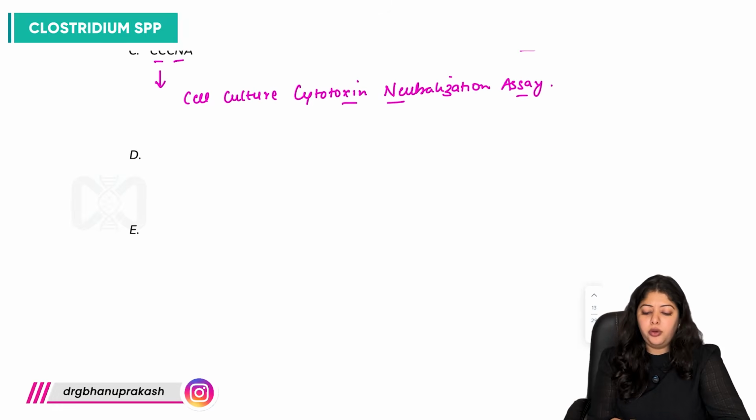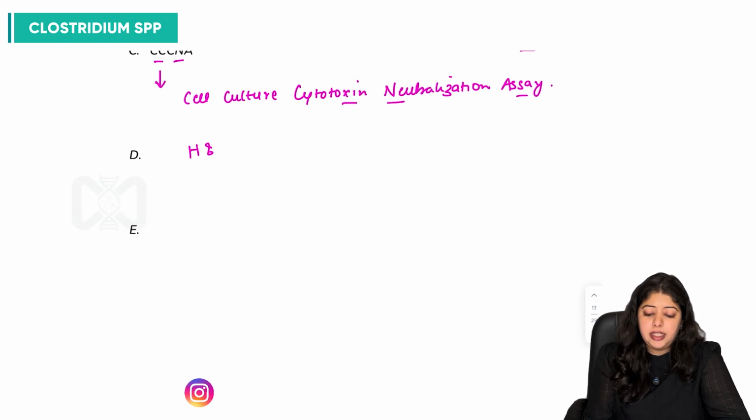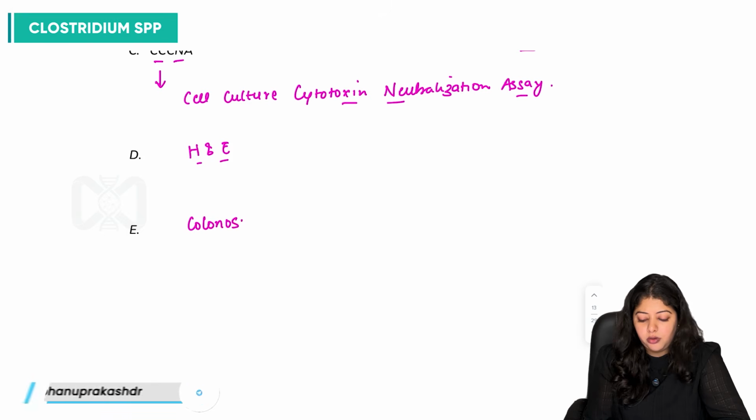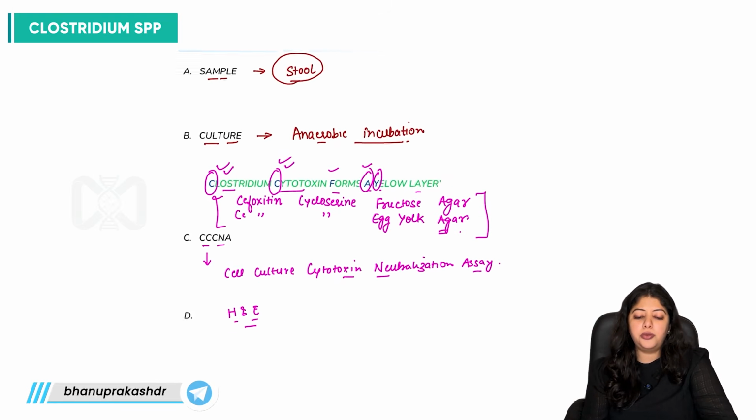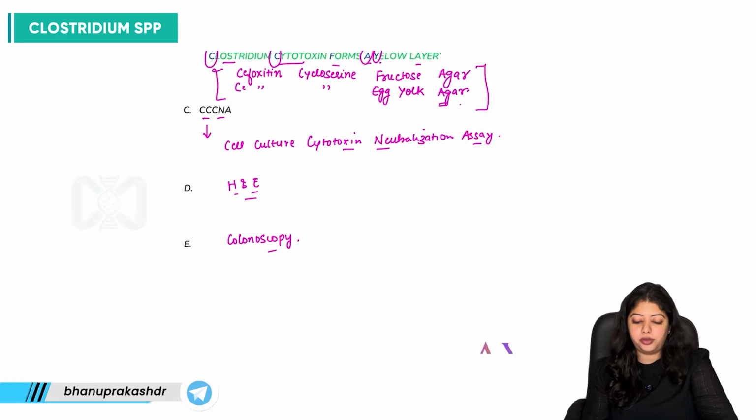Then, of course, we can go for the H&E study. We can do colonoscopy. All of these tests can be done, right? So, these are the important things that we need to talk about in lab diagnosis.